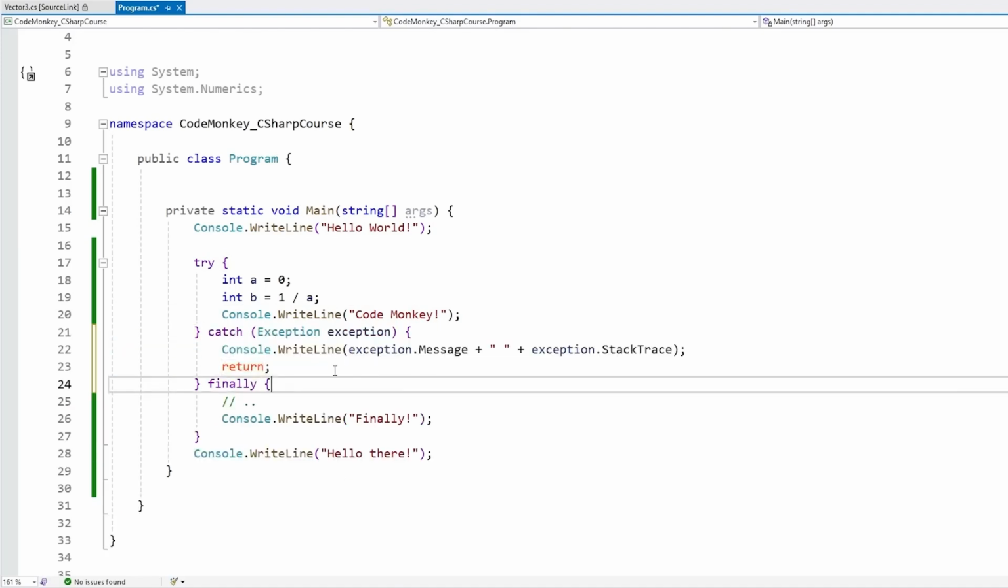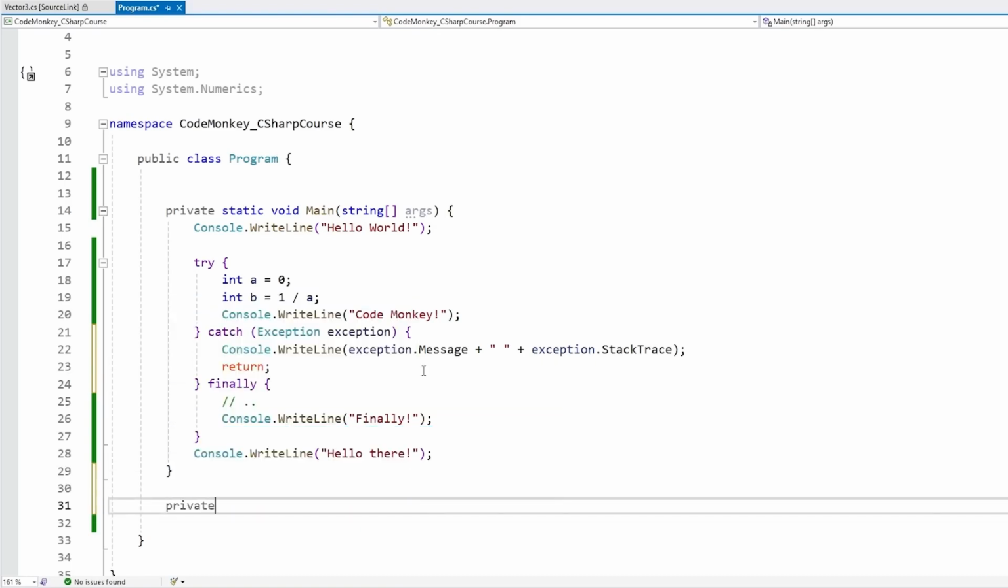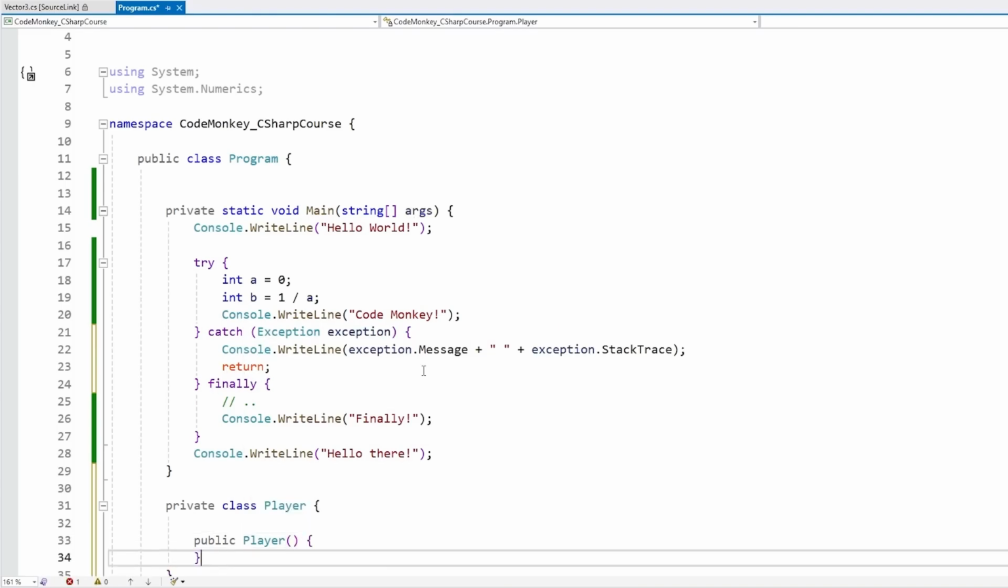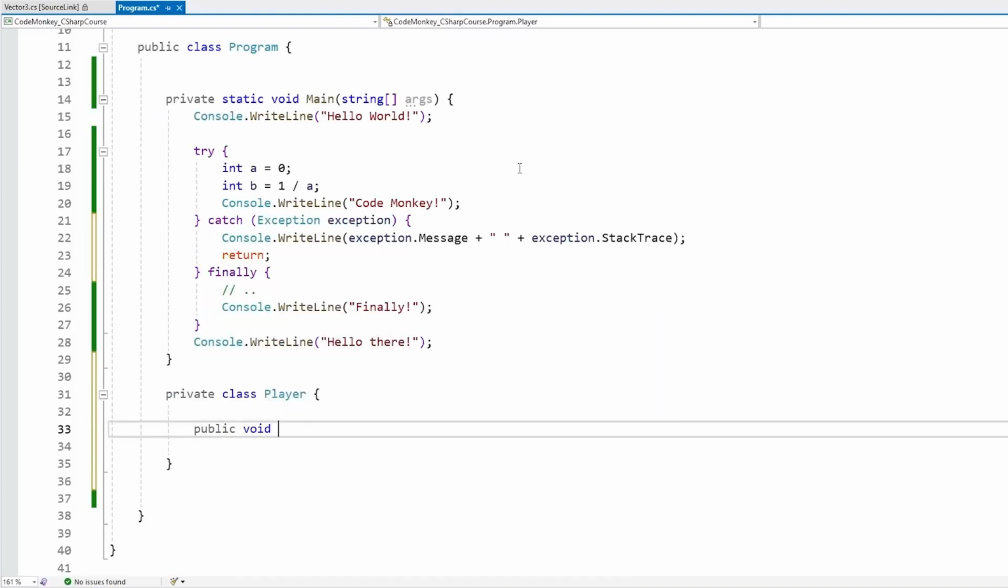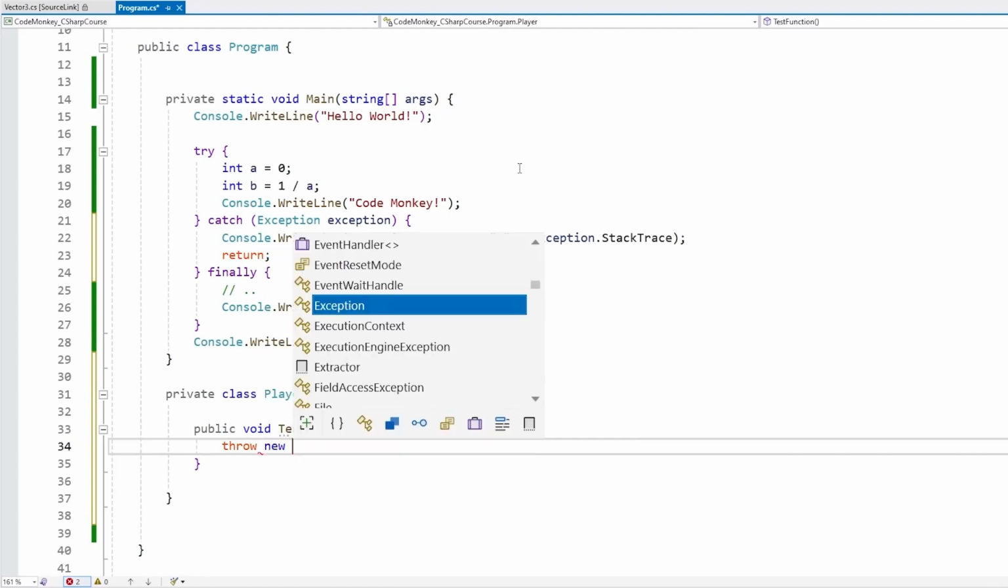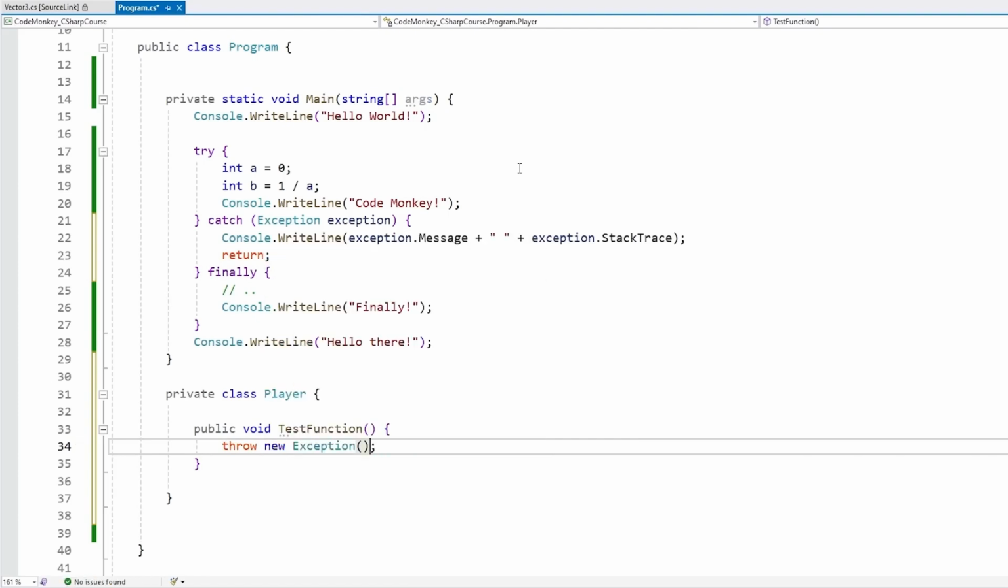Now to throw them ourselves, we can also do that. For example, let's say we have our custom class for our player, and then over here in the player constructor, and then let's make a test function. And on this function, we want to spawn some kind of exception. So the way we throw an exception is with the keyword throw, and then whatever exception we want. Like for example, let's just throw a regular exception. So just like this.